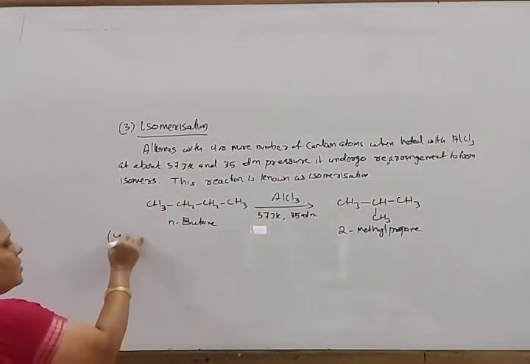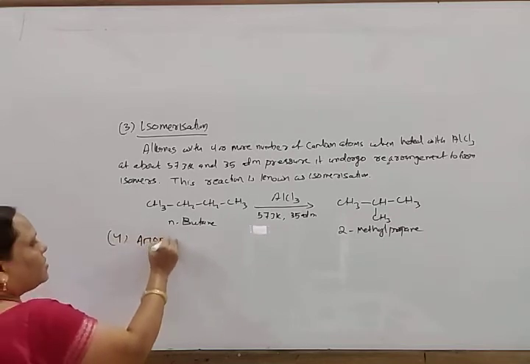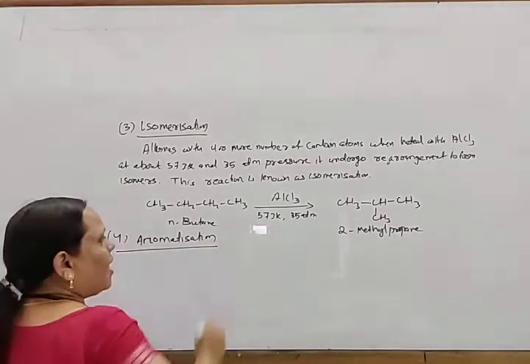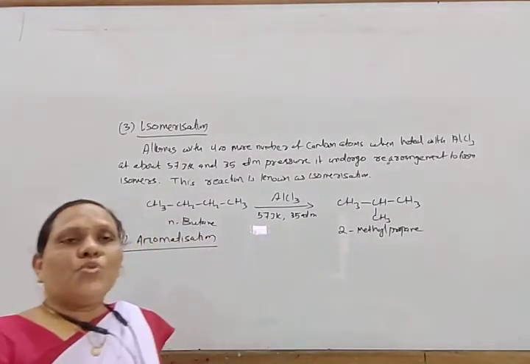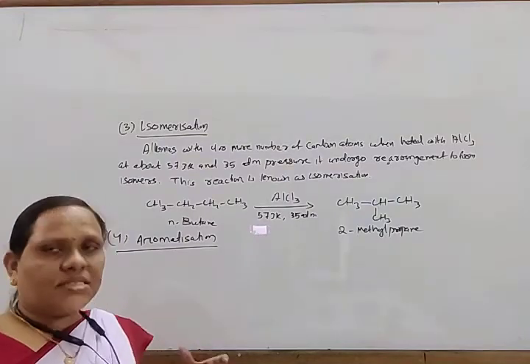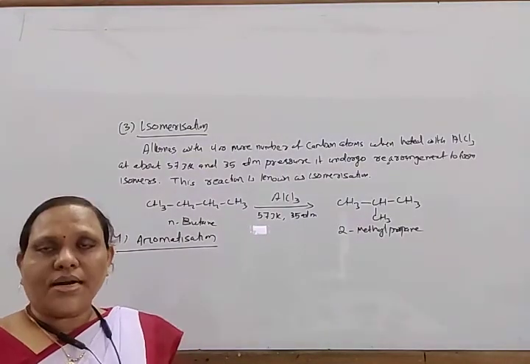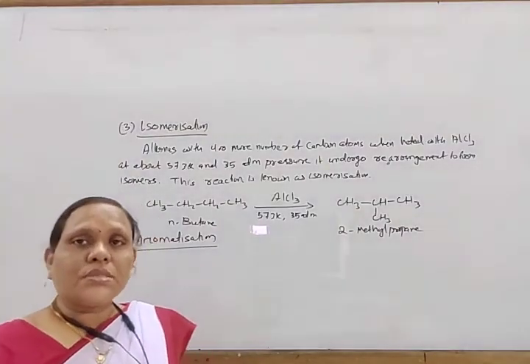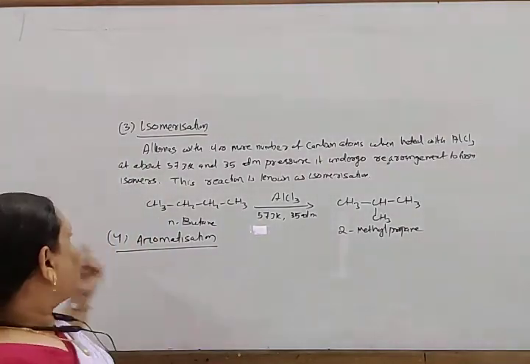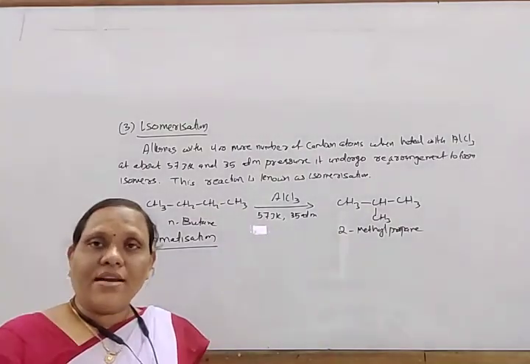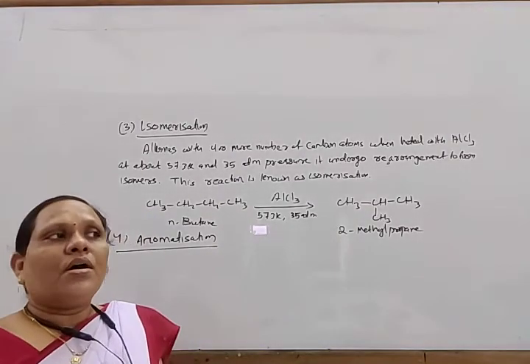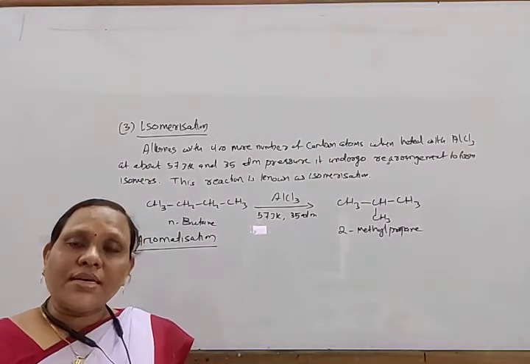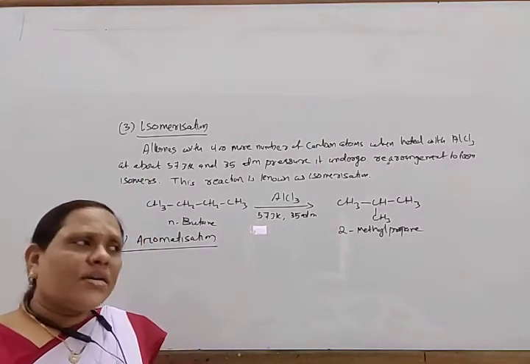Next, come to another reaction known as aromatization. When alkanes having 6 or more carbon atoms are heated at about 773 Kelvin, they undergo dehydrogenation to form aromatic compounds or their homologues.